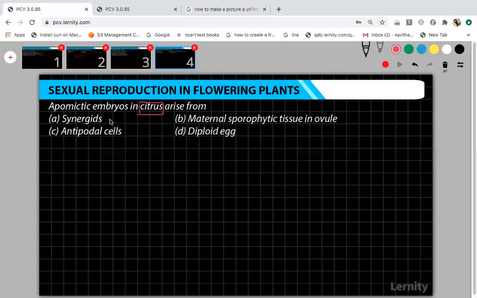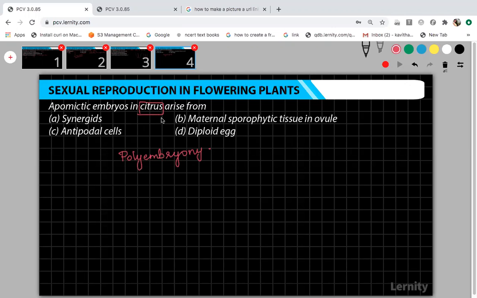In this adventive embryony, what will happen? An embryo develops directly from a diploid cell other than egg. It can develop from nucellus or integuments, everything. This gives rise to a condition called the polyembryonic condition. So polyembryony is having more than one embryo in a seed.